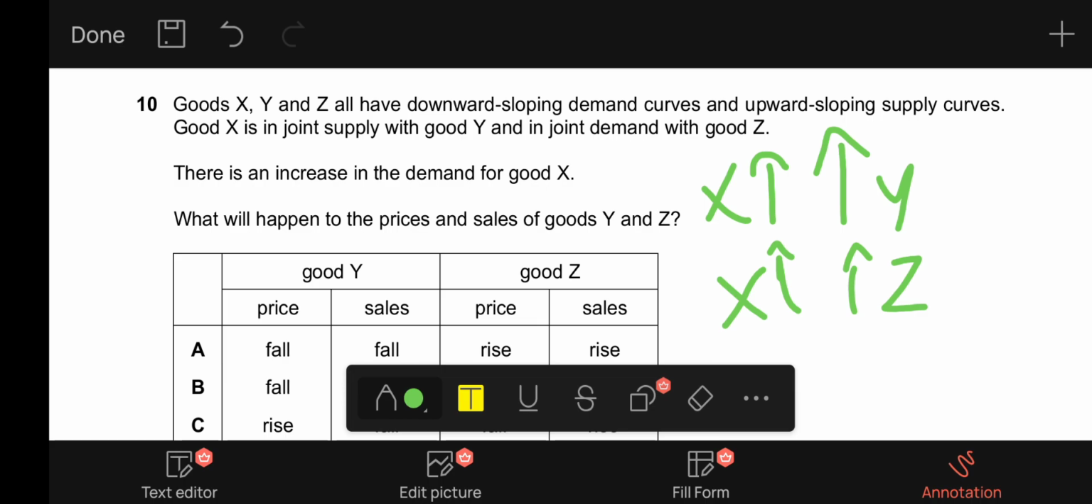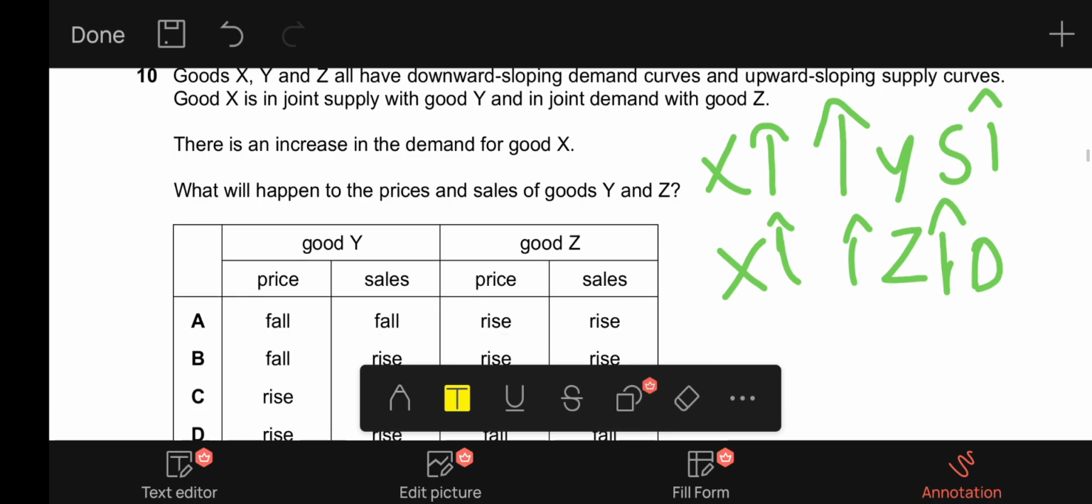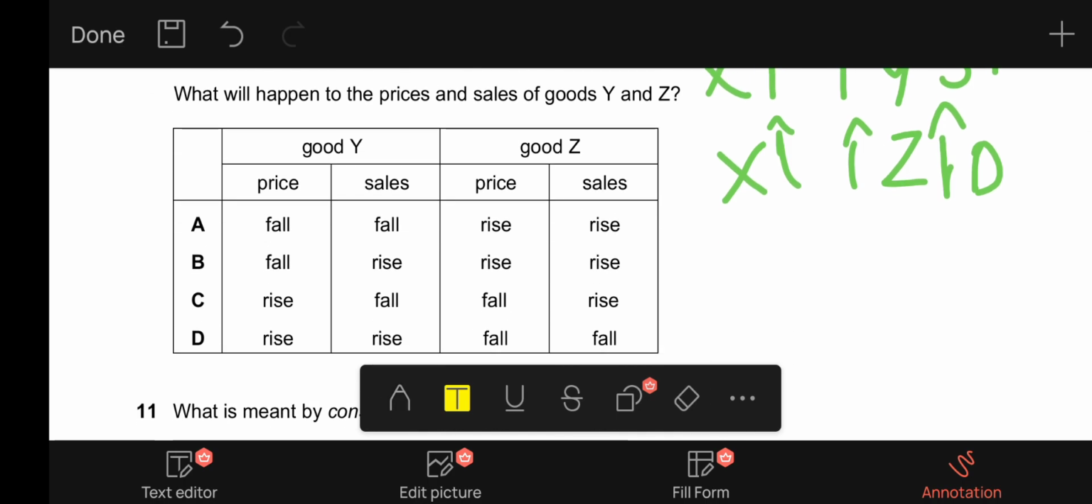Now they are asking what will happen to the prices and sales of goods Y and Z. Since we have deduced that the supply of good Y will increase and the demand of good Z will increase, let's see the possible answers. A says there will be a fall in the price of good Y and there will be a fall in sales. There will not be a fall in sales.